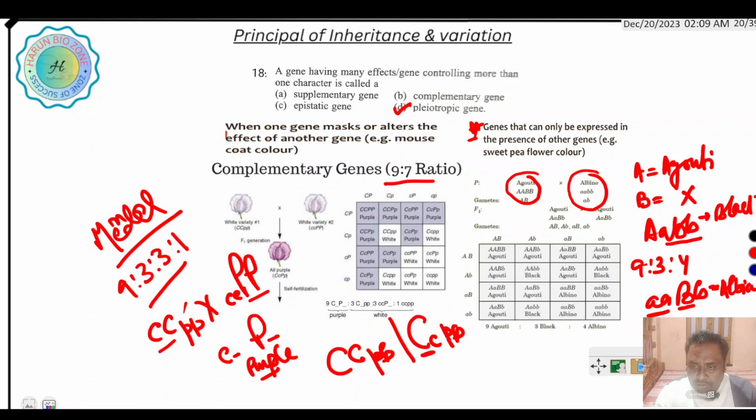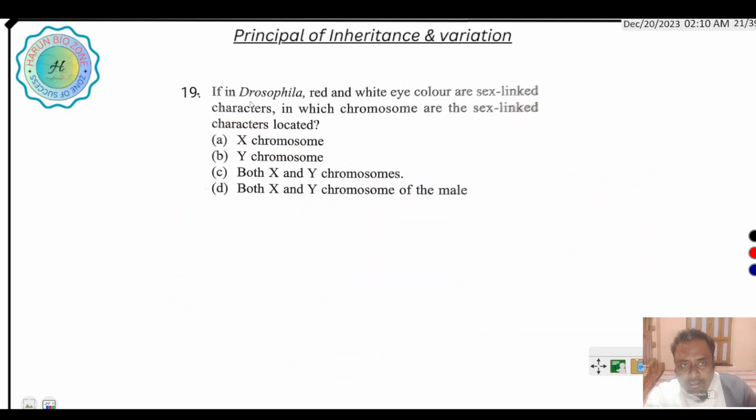Next question is, in Drosophila, red and white eye color are sex linked characters. Sex linked means X linked, that means the genes are present on the X chromosome. In which chromosome are the sex linked characters located? In case of Drosophila, this sex linked character is on X. But in case of human, the Y linked sex determination region is present on the Y chromosome.